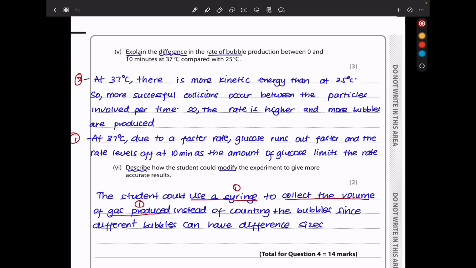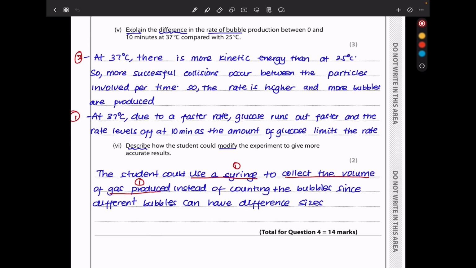So the rate is higher and more bubbles are produced. These are the bubbles of carbon dioxide gas. Also at 37 degrees Celsius, due to a faster rate, glucose runs out faster and the rate levels off at 10 minutes as the amount of glucose limits the rate. You could also say that carbon dioxide has been produced, changing the pH and therefore causing the rate of reaction to slow down or to stop.